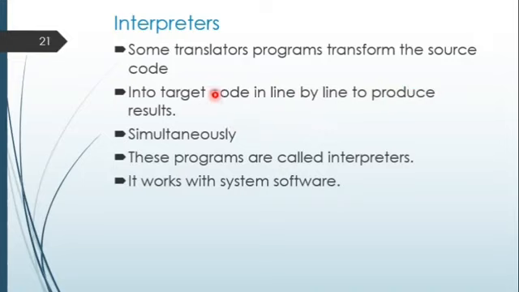But the difference is that with compilers the complete source code is converted into machine language, whereas interpreters produce the result line by line simultaneously. These programs are called interpreters. You know that both the compiler and interpreters work with the system software itself.